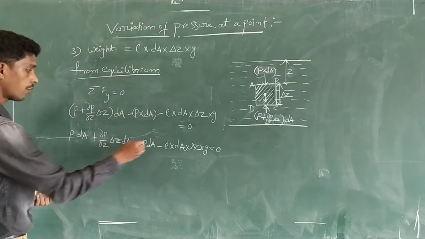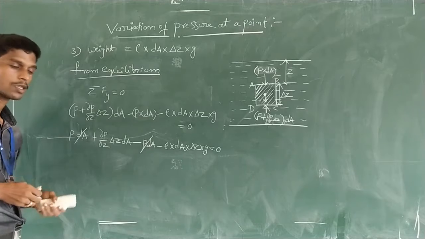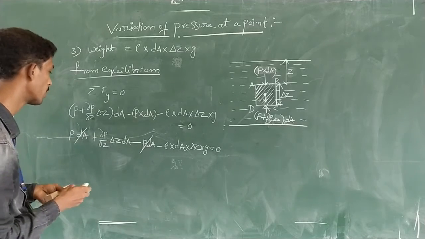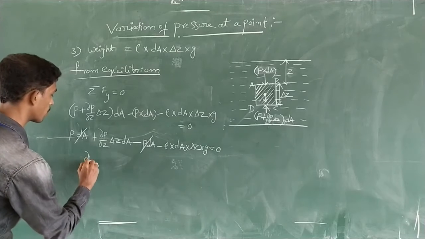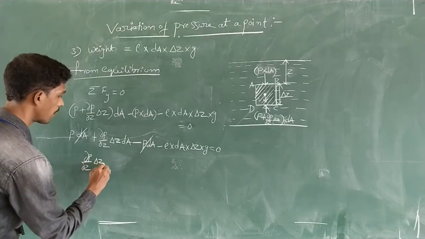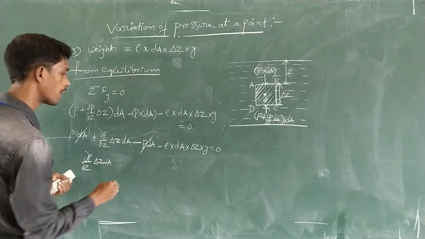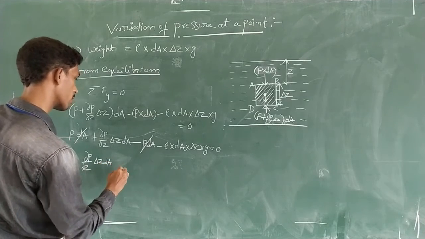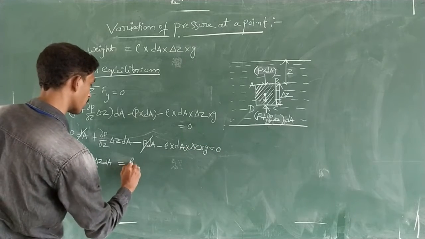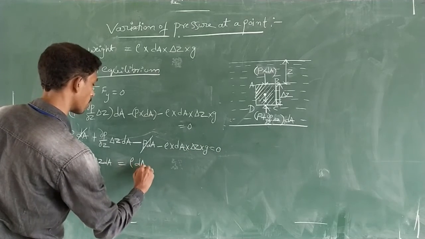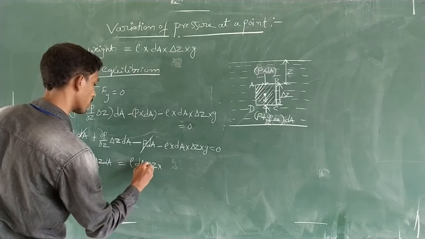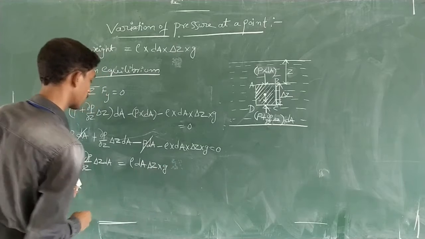Right? So from this we can cancel this term and this term, P dA we can cancel. What are the remaining terms here? dou P by dou Z into delta Z into dA is equal to, take this term to that side, rho dA delta Z into G. Right?